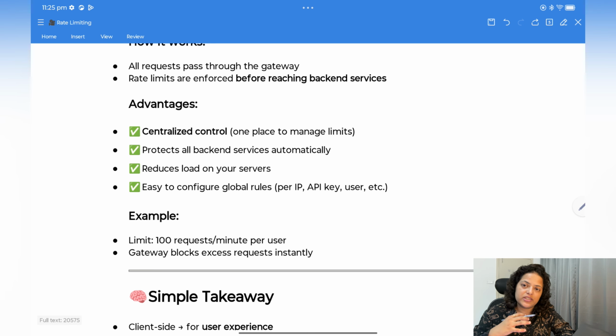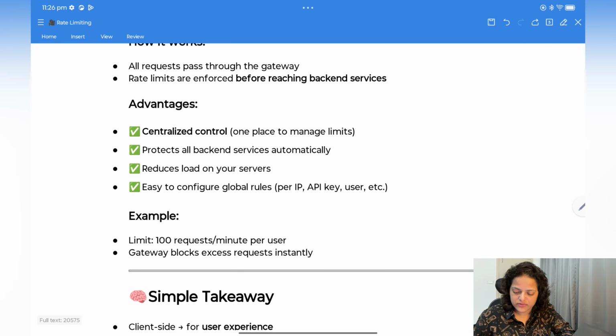Now here you can change anything. You can change the rule for rate limiting. Okay, any rule, like how many requests you need to check and all. That number you can change at one place only. This kind of configuration you can do. So this is centralized control.